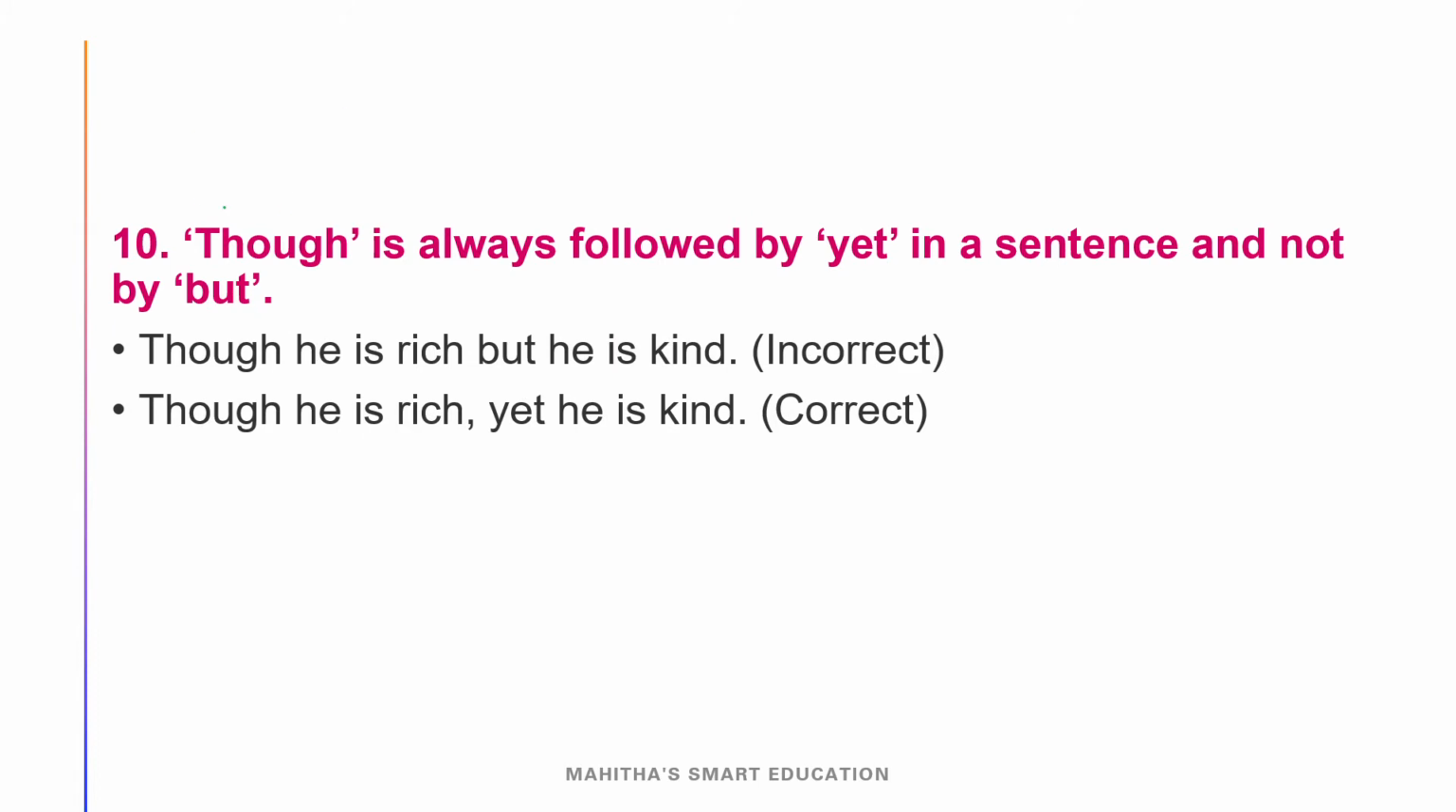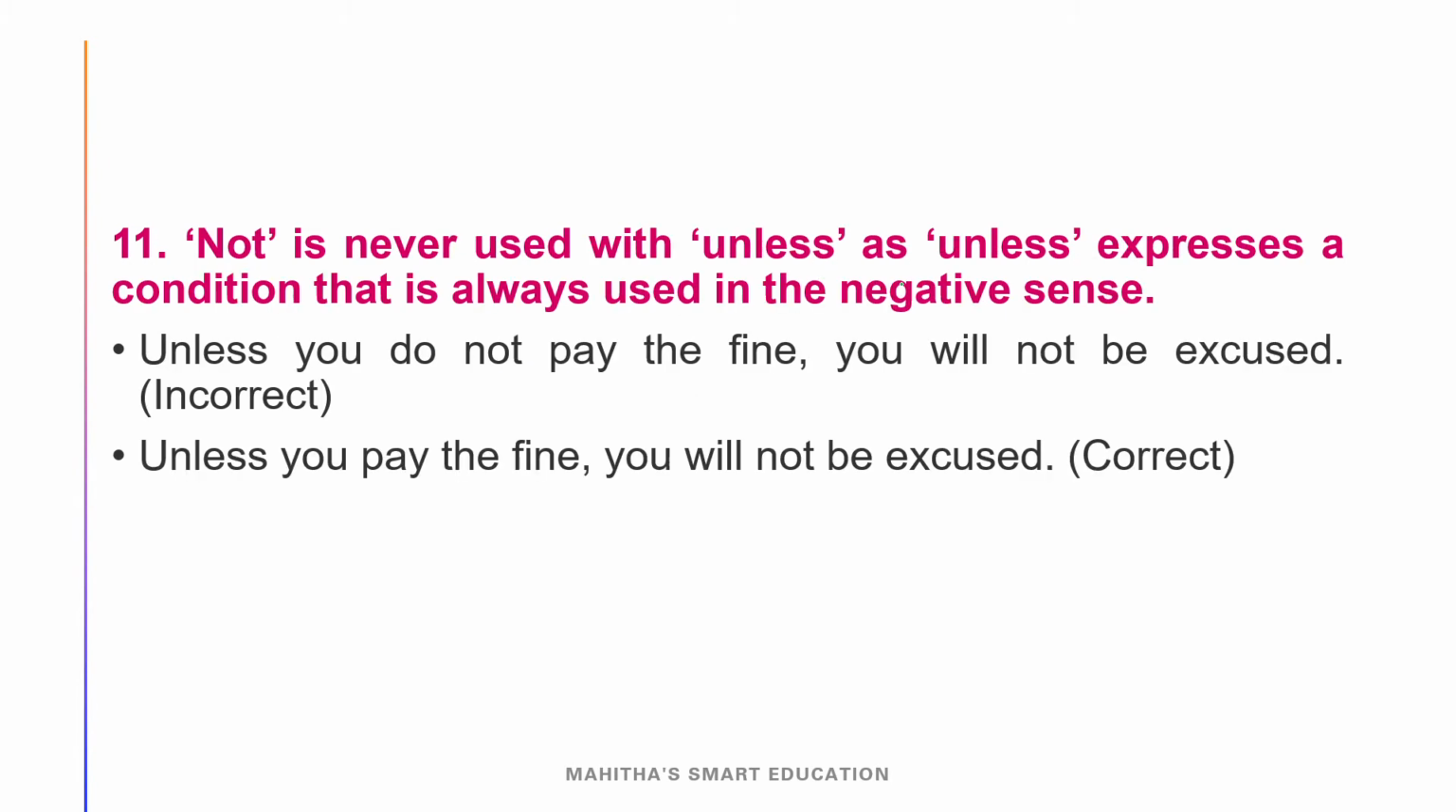Remember this. And our 10th rule is if though is used, then we have to use at. Though is followed with at, not but. Remember this. Though he is rich but he is kind, it is wrong. We have to use at here, not but. Okay, remember this. Though is followed with at.